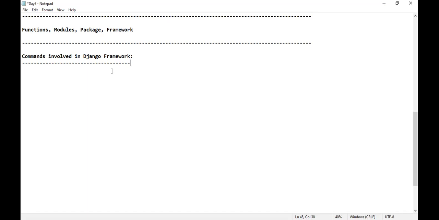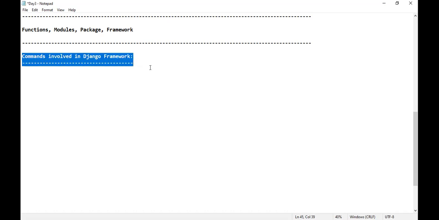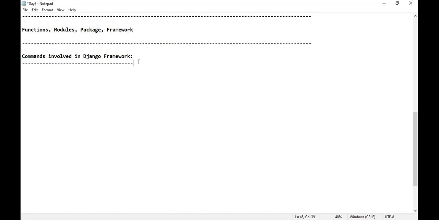Maybe in between after 5th class, 6th class, maybe on a daily basis, I might be telling some commands that are involved in Django framework. That command should be there in a single sheet of paper. That means in a single set, it should be there. That is the reason after giving the heading as commands involved in Django framework, you have to leave some 2 to 3 sheets of space. But right now in today's class, I will write something. Some of the commands I will write. But you make sure that you'll be leaving some space, 1 or 2 sheets. Is that clear?